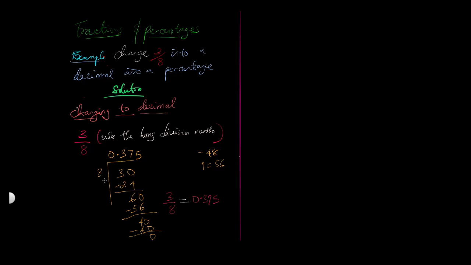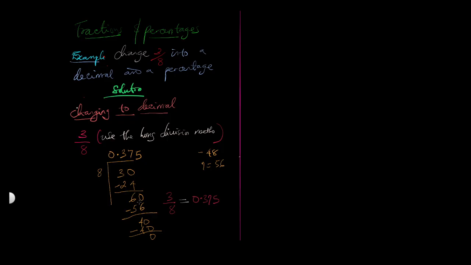We started our division. 8 into 3 first, cannot. We wrote 0, fixed a point, and then added 0 to 3, it became 30. We now said 8 comes into 30. How many times? It was 3 times. We wrote that 3 on top. We now multiply 3 by 8. That gave us 24. We now subtracted 30 minus 24. That gave us 6. We added 0 to it.